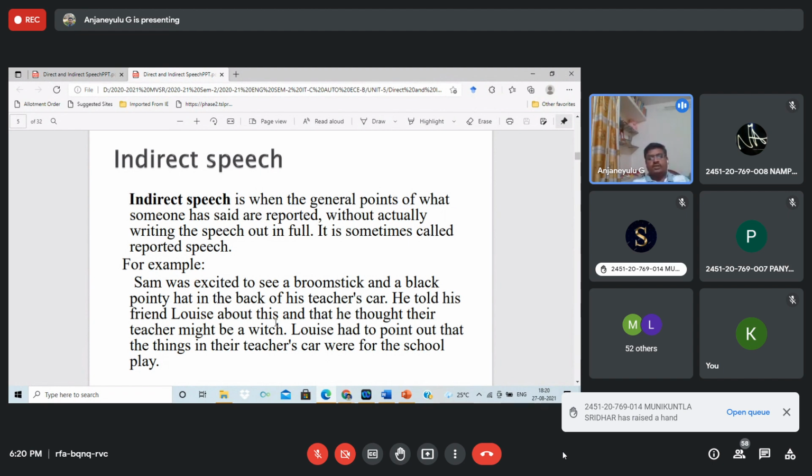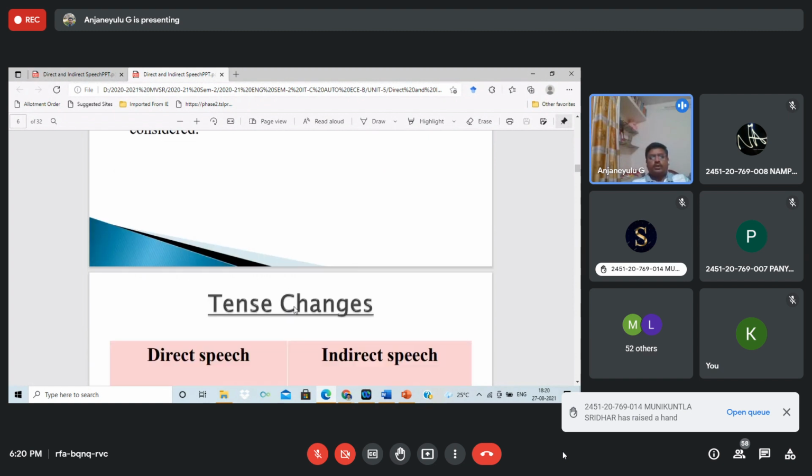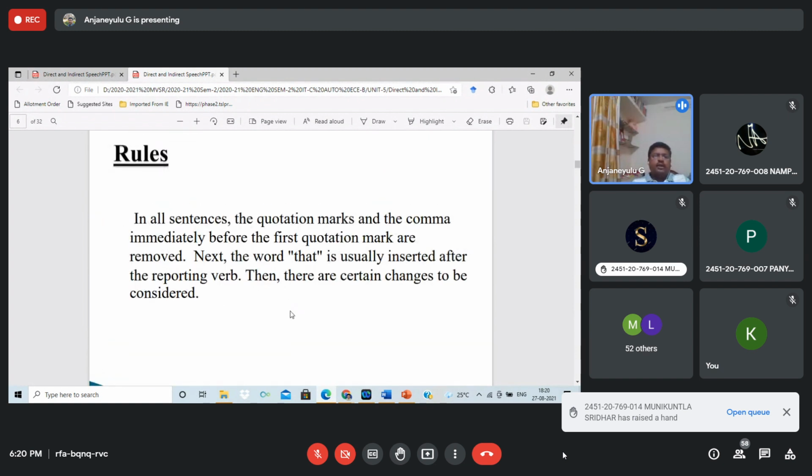That's it. So, rules in direct and indirect speech: sometimes you have to remove the quotation marks, and you add "that" after he said or she said, usually inserted after the reporting verb. See, what is the reporting? In direct and indirect speech, you are reporting what someone said, with the same intention, without changing the meaning.